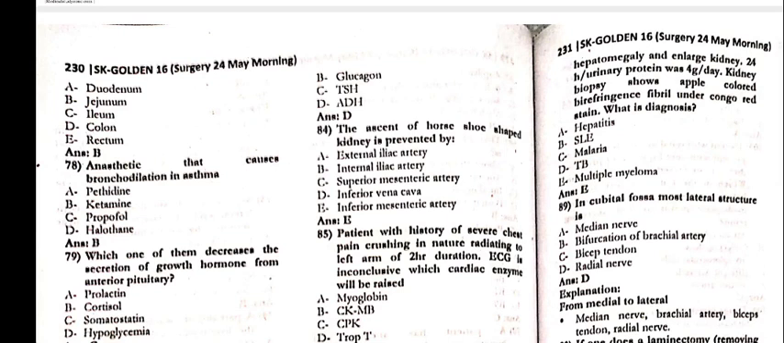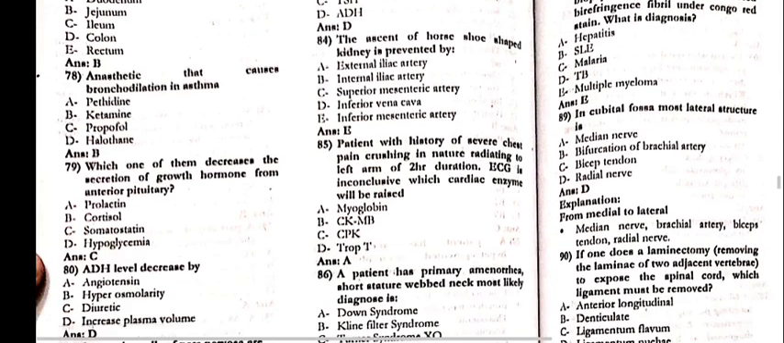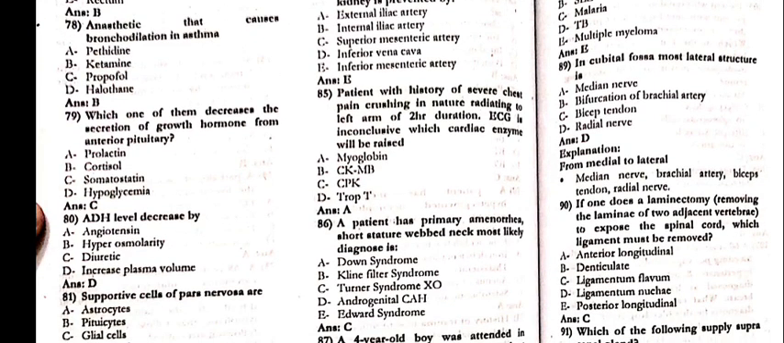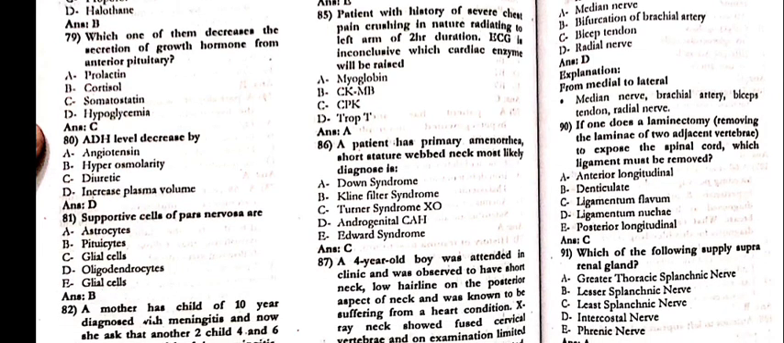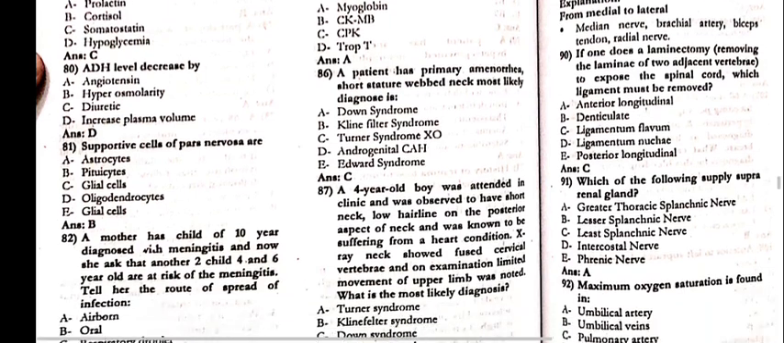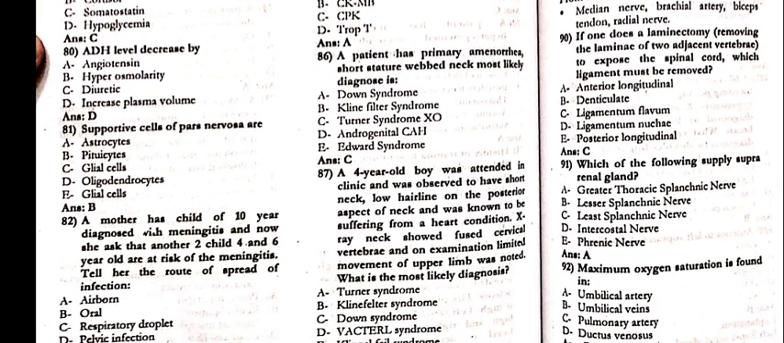78. Anesthetic that causes the bronchodilation in asthma is the beta, ketamine. 79. Which of the following decreases the secretion of growth hormone from the anterior pituitary, that is somatostatin. 80. ADH level decreases by the delta, increased plasma volume. 81. Supportive cells of the pars nervosa are beta, pituicytes.